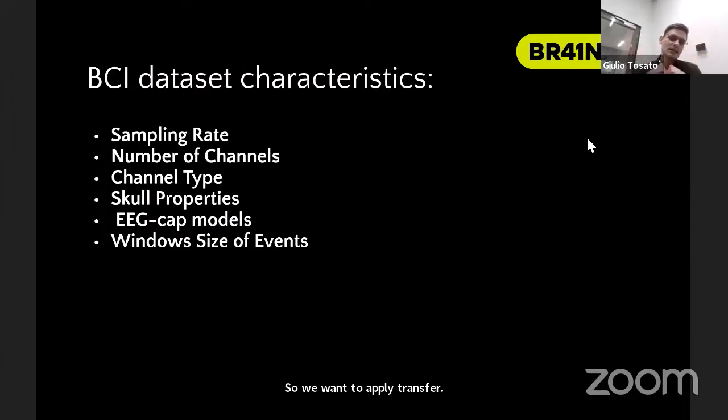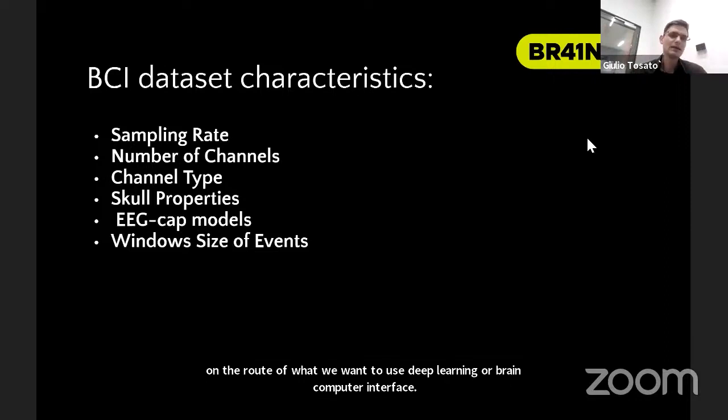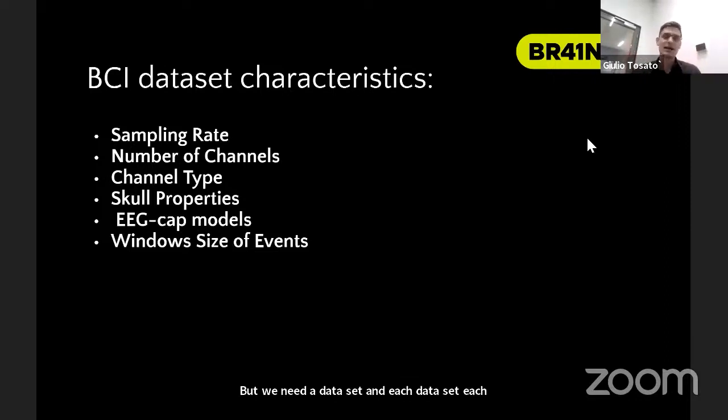Let's go to the root of what we want: to use deep learning for brain-computer interface, but we need a dataset. And each BCI dataset has a certain sampling rate, a certain number of channels, a certain channel type. And after, we need to take care of the scope properties of the EEG cap model and of the window size of events.